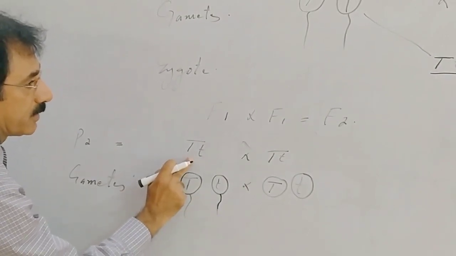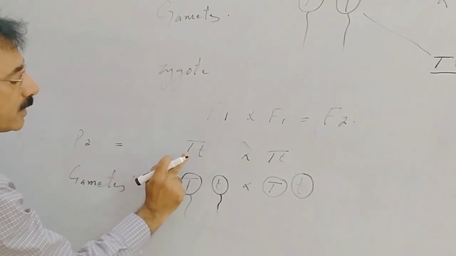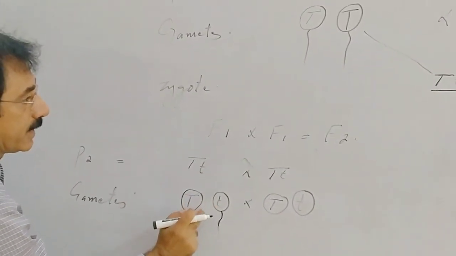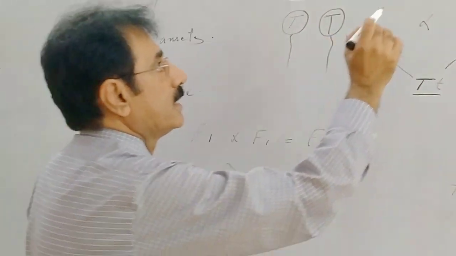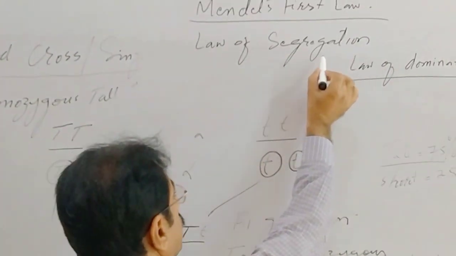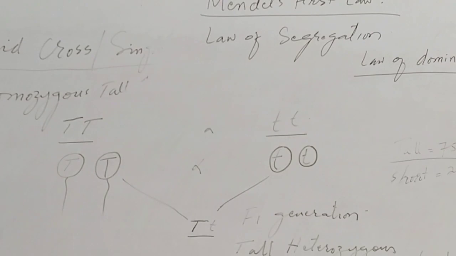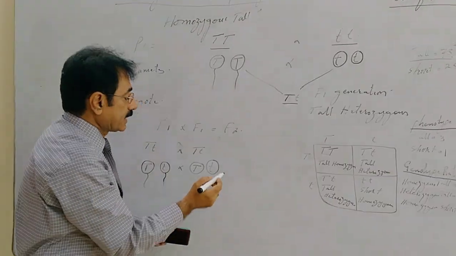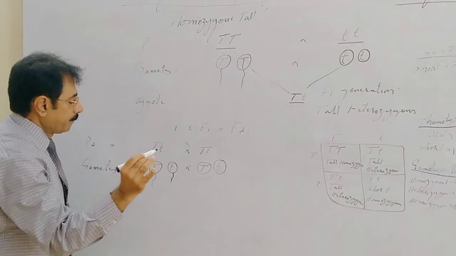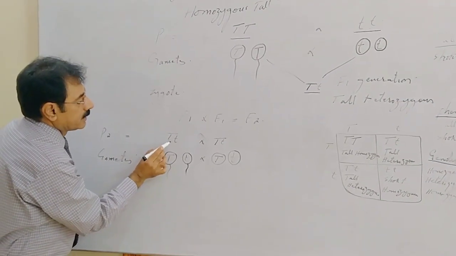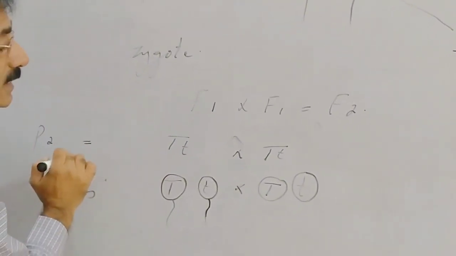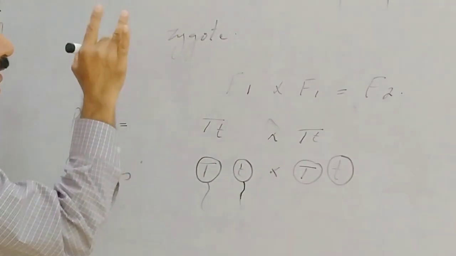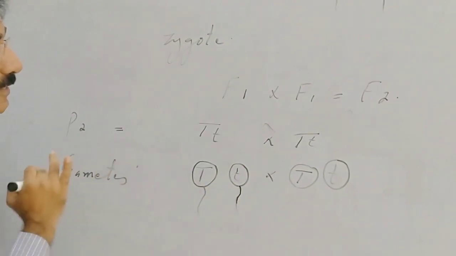Because of the separation of contrasting genes into different gametes at the time of gamete formation, the law is called the law of segregation. Segregation means separation.